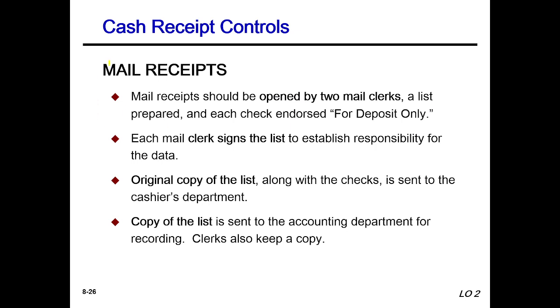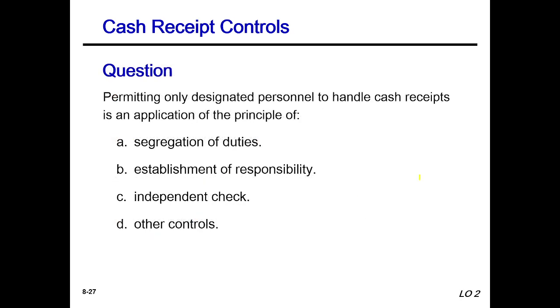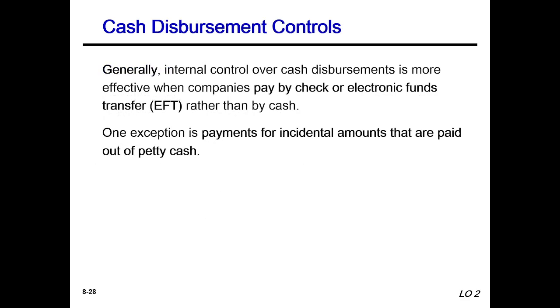Cash receipt control, this is the mail receipts. For mail receipts we should check some points. Mail receipts should be opened by two mail clerks. Each mail clerk signs the list, and the original copy of the list and a copy are sent to the accounting department. So here are the 4 points, you can go through them. This is very easy to understand, I think. A question here. This is the answer: establishment of responsibility.